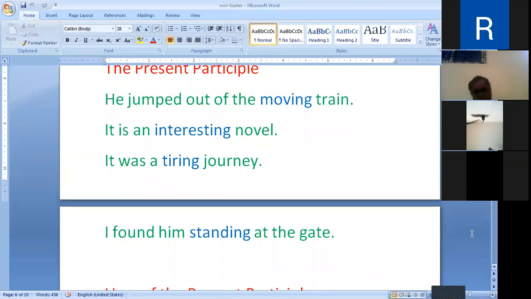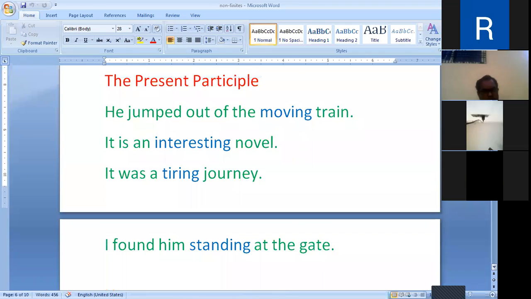I found him standing at the gate. Standing is not allowed. Seeing is believing. Being a good player, he is selected. These are the examples of the present participle, a non-finite verb which ends in ing and works like an adjective.